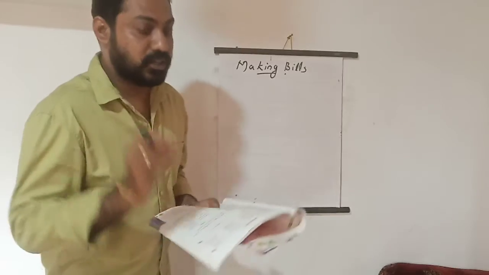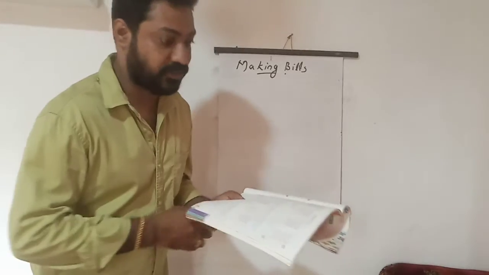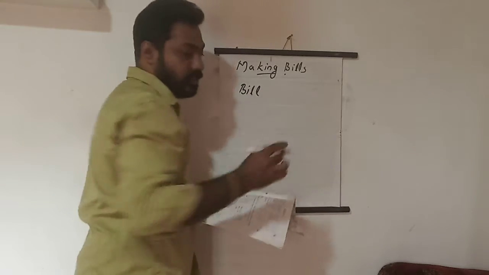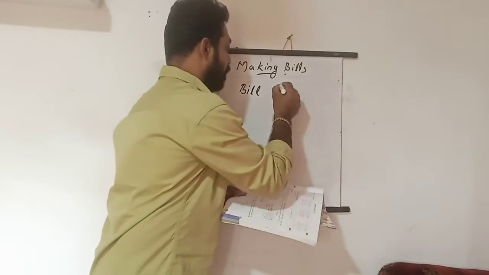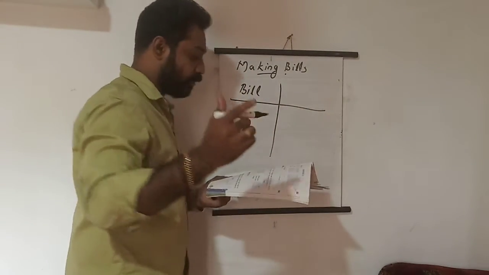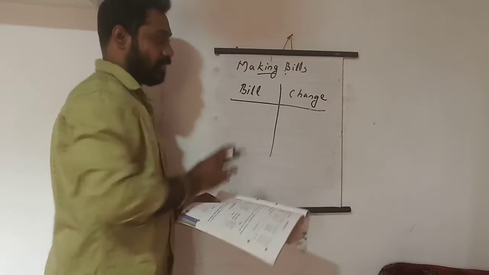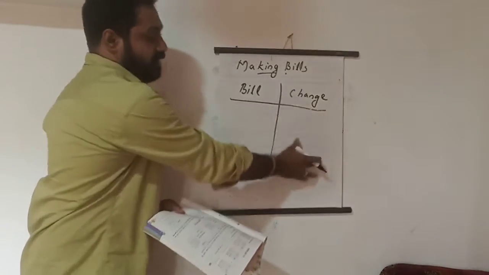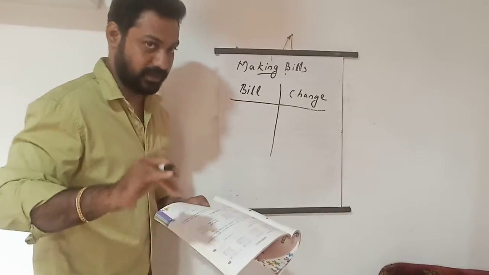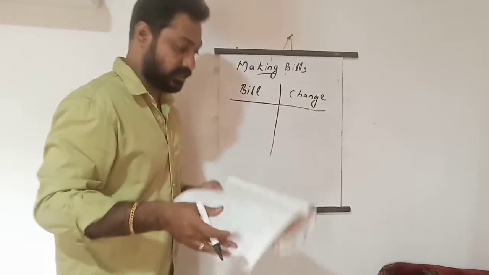First of all, to make a bill, we have two sections. In the solution in your textbook, on page number 85, you can see them. This is a simple kind of bill. The bill part is divided into two parts, the bill and the change. The change part is what we are finding. When we get a bill from the shops, it is about our money. The rest of the money that we have will not be in the usual bills. Only the bill part is in the usual bills that we get from the shop.